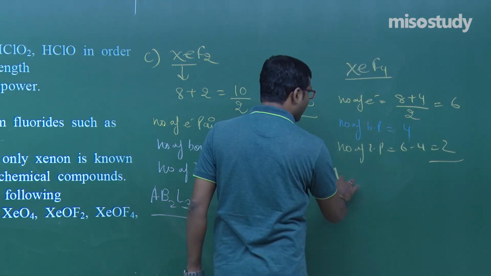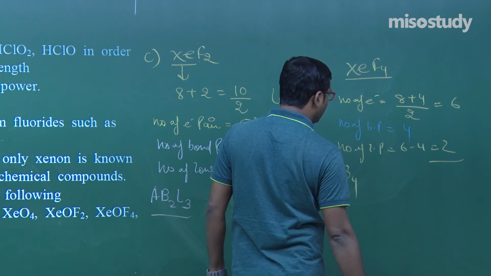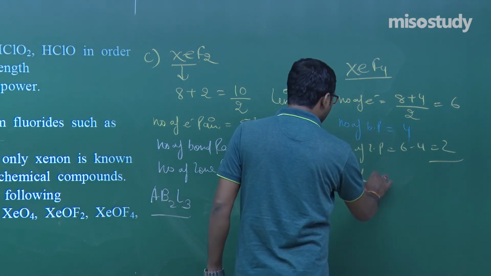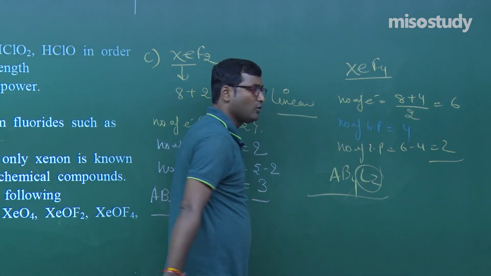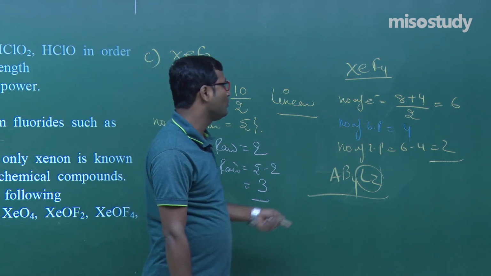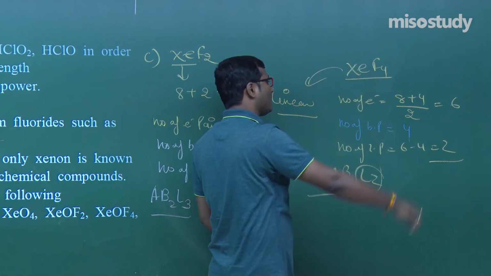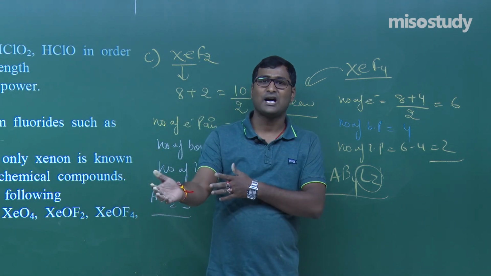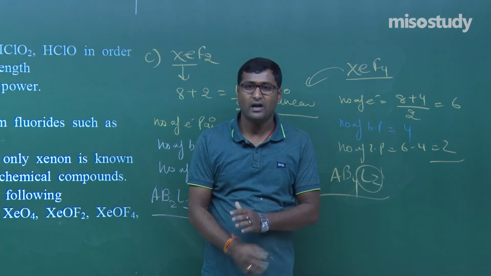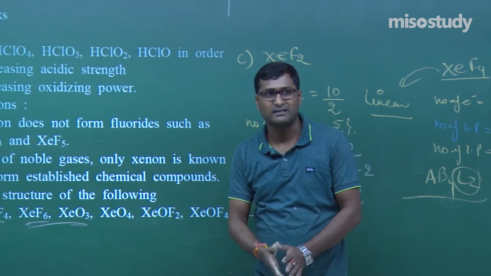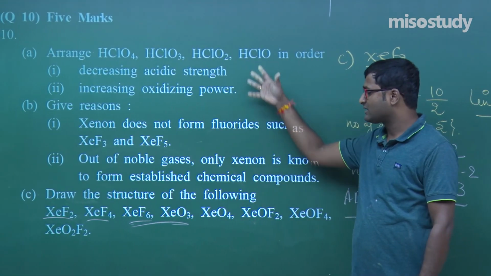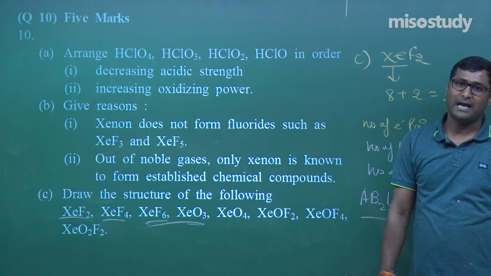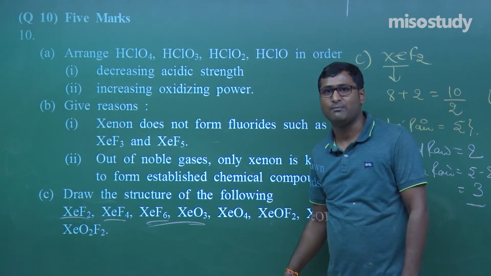What is the formula, my friend? AB4L2, and there are 2 lone pairs of electrons, as I told you, so it will have square planar shape. This is the formula to find the shape, and you should have the chart related to VSEPR theory, valence shell electron pair repulsion theory, and you can easily solve it. I have discussed the maximum number of questions, and definitely, my friend, this question will help you a lot.